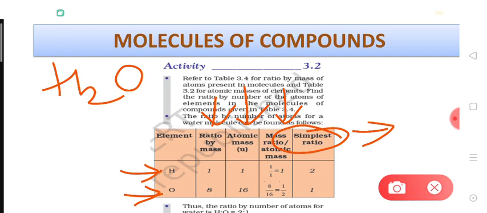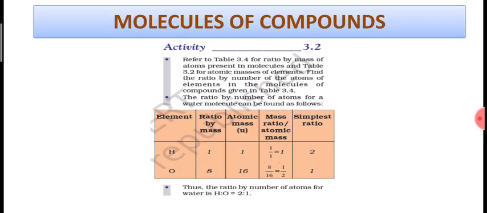Then their ratio by masses, we know, is 1:8. Their atomic masses are 1 and 16 respectively. Then you put mass ratio upon atomic mass. So mass ratio 1, atomic mass 1, it becomes 1. In the same way, 8 upon 16 becomes half, and then you get the simplest ratio 1 by half, that is 2 by 1. This 2 by 1 represents the ratio of the numbers of atoms in a particular compound or molecule, right?